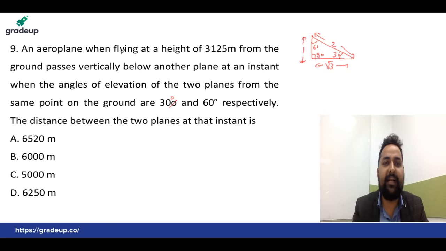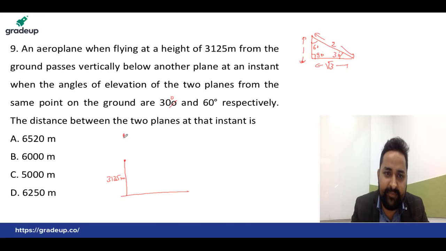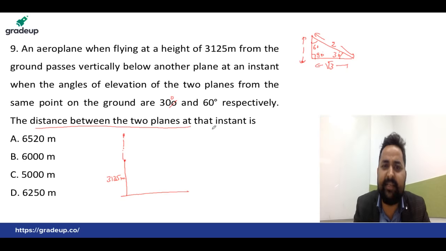Draw the figure. An aeroplane when flying at a height of 3125 meter. That means, let's assume this is the ground. Aeroplane is here at the height of 3125 meter. From the height, ground passes vertically below another plane at an instant. Here's another plane. Okay, this is below. And the angles of elevation are 30 and 60. The distance between the two planes at that instant.